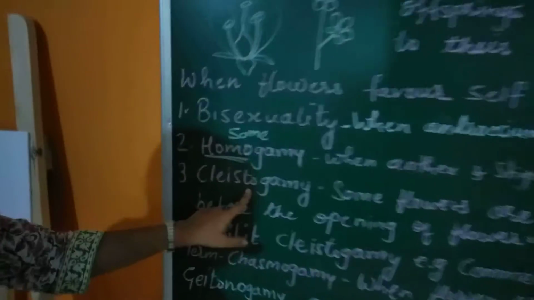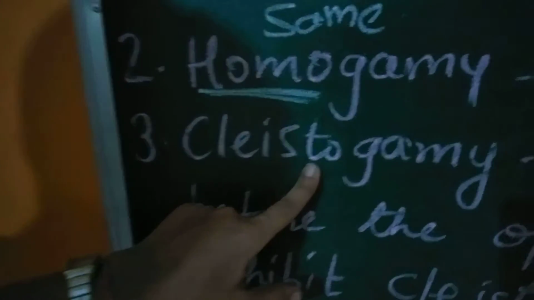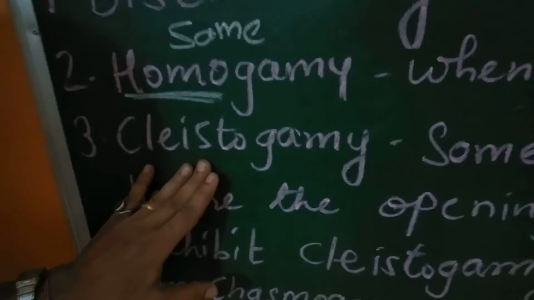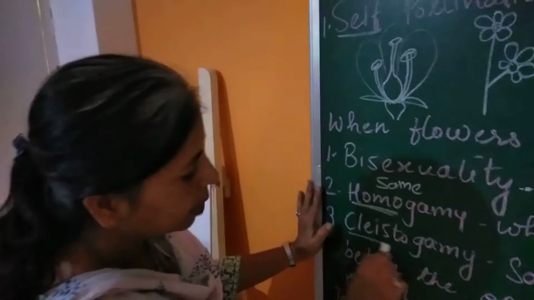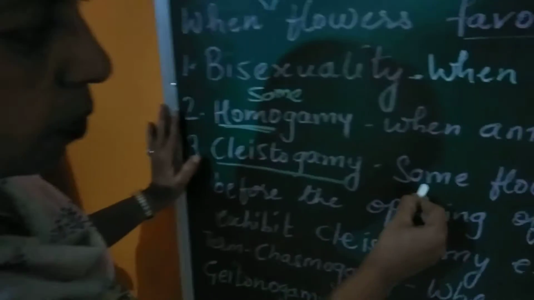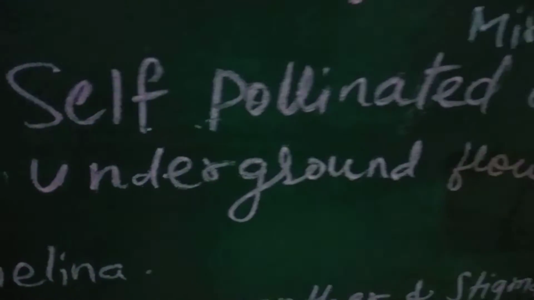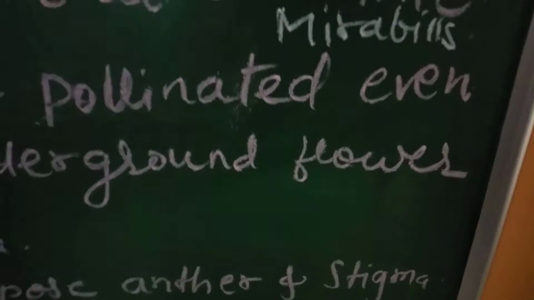Another is cleistogamy. In cleistogamy, flowers remain closed. They do not open. Why do they not open? Because they have to favor self-pollination. So cleistogamy is another contrivance. Some flowers are self-pollinated even before the opening of the flower, meaning pollination takes place before opening of the flower.